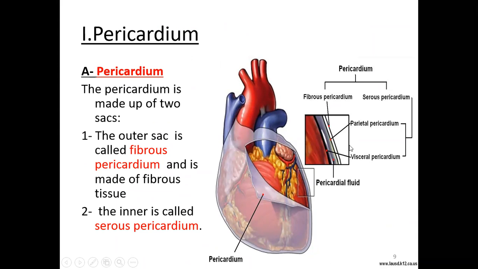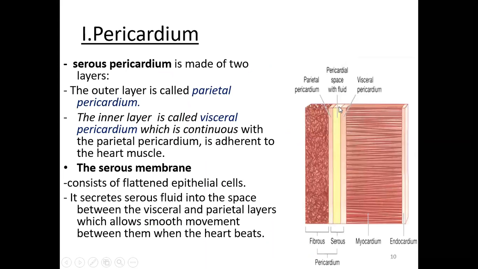And then we have the serous pericardium, which has two layers. The visceral pericardium, which is totally adherent to the heart, and outside we have the parietal layer, and between them is a small space filled with fluid. So this is called the serous pericardium, filled with serous fluid. So this is the inner serous pericardium. Outer we have the fibrous pericardium. The serous pericardium, as I showed you before, has two layers, visceral and parietal, and the small space.